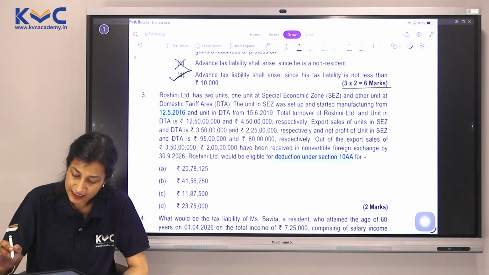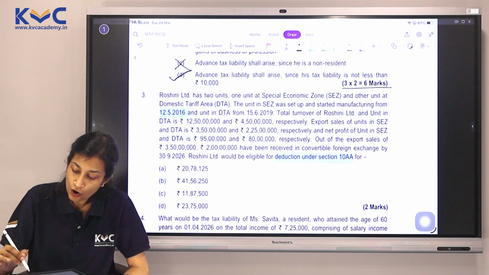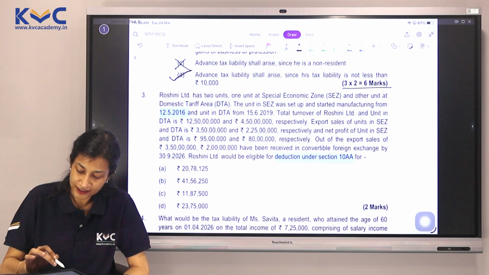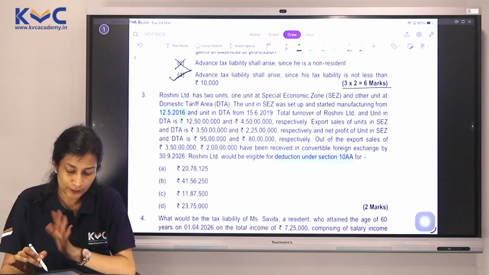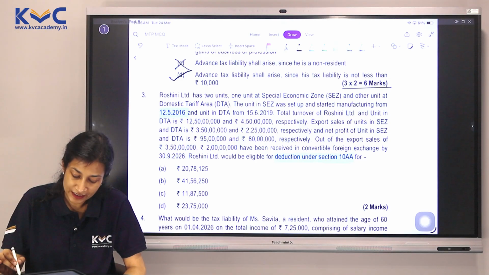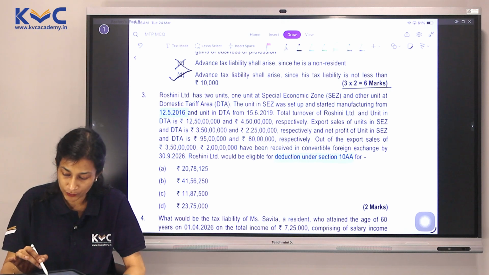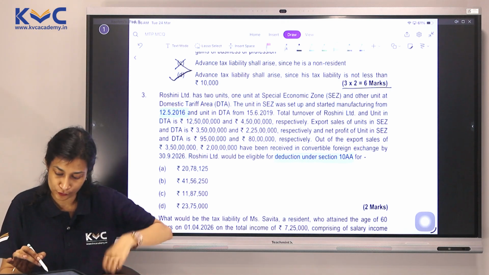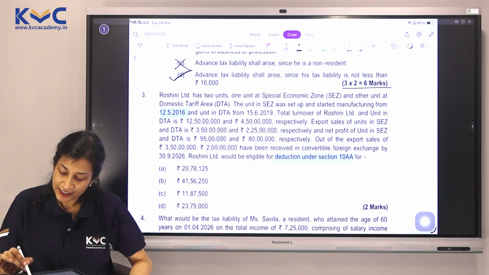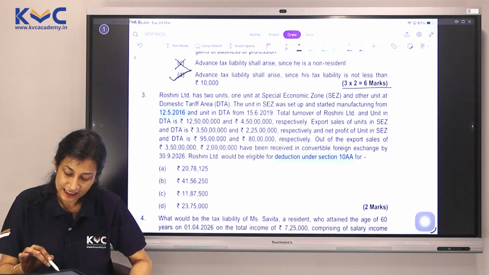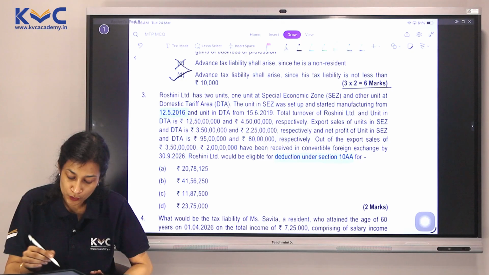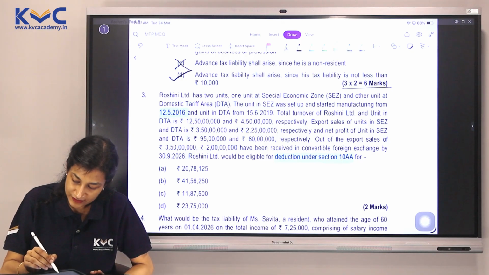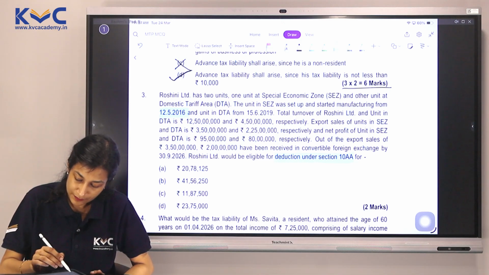We do not bother when they are even starting up. Total turnover of Rashmi Limited and DTA is 12,50,000 and 450. Irrelevant. We need SEZ, which is not here, but we can calculate. Export sales of unit in SEZ and DTA is 350 and 225. Relevant only the SEZ portion. Respectively, our net profit of the unit of SEZ and DTA is 95 lakhs and 80 lakhs respectively. Out of the export sales of 3 crore 50 lakhs, 2 crores have been received in convertible foreign exchange by Rashmi Limited.